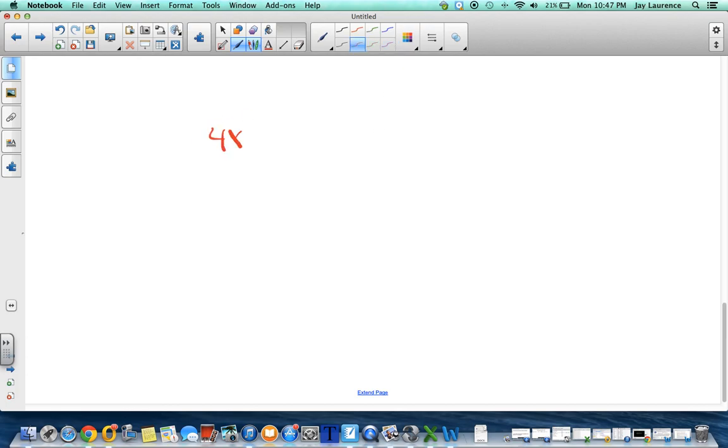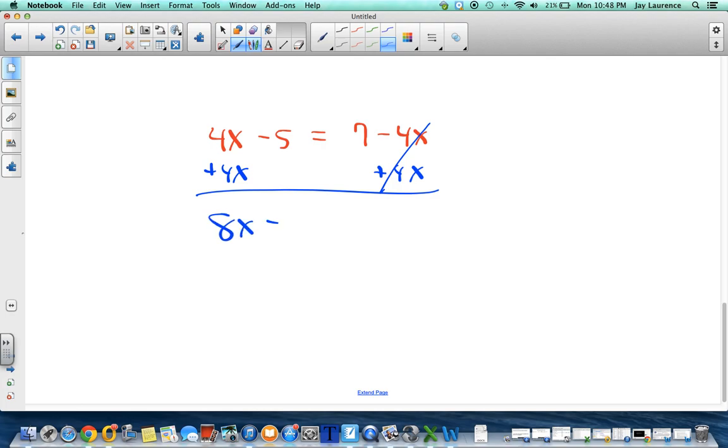If you have 4x minus 5 is equal to 7 minus 4x, and you say, hey, I'm going to add 4x to both sides. Please pay attention here. Those cancel. Those do not. You end up with 8x minus 5 equals 7.